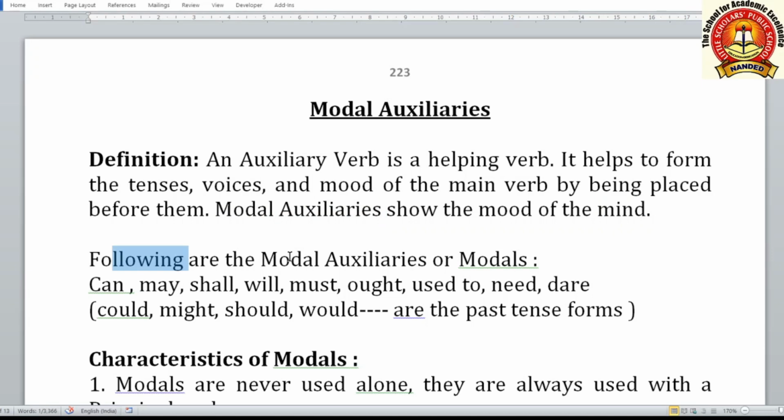Now, following are the modal auxiliaries: can, may, shall, will, must, ought, used to, need, and dare. And could, might, should, would. These are the past tense forms of these modal auxiliaries. After that,